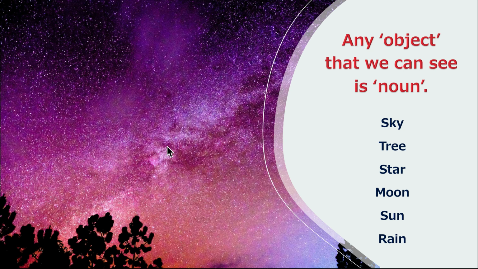We have some more ideas about noun. Let's talk about it. Any object that we can see is a noun. We can see the sky, it's a noun. We can see a tree, it's a noun. We can see the moon, it's a noun. We can see the sun, it's a noun. We can see rain, it's a noun. So what I mean to say is that any object that you can see can be qualified as a noun. We move on to the next.